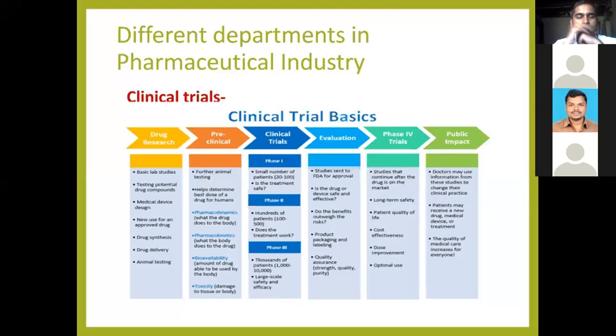They try to improve the dose. After that, public impact relates to the market, hospitals, clinics, and results on patients. This is short information about clinical trials.